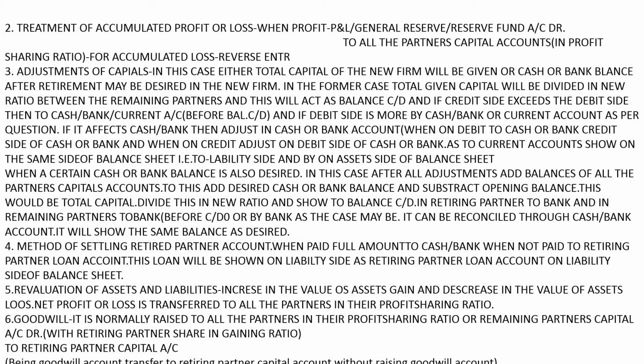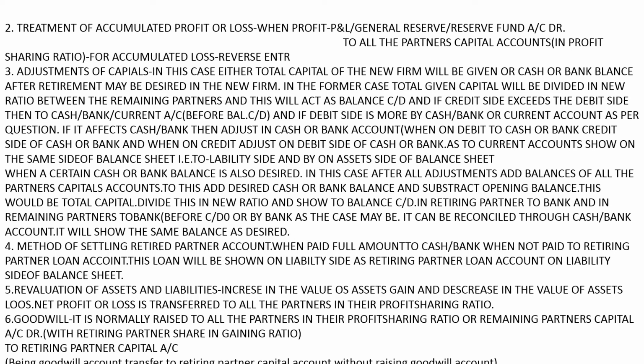Fourth, method of settling the retired partner's account. When paid full amount, to cash or bank. When not paid to the retiring partner, to loan account. This loan account will be shown on the liability side as retiring partner's loan account. If partly paid and partly not paid, whatever is paid to bank account, and whatever is left to retiring partner's loan account.